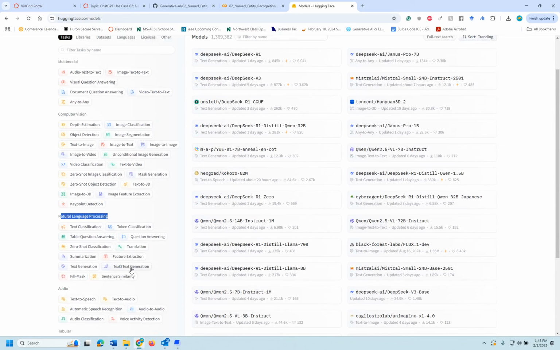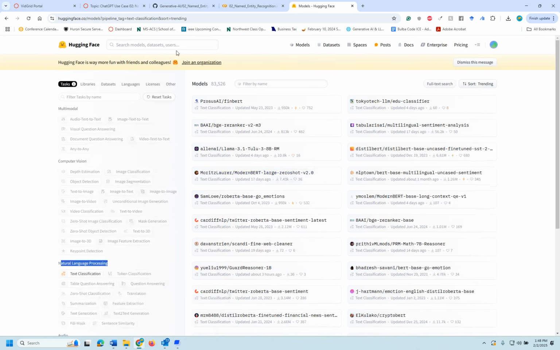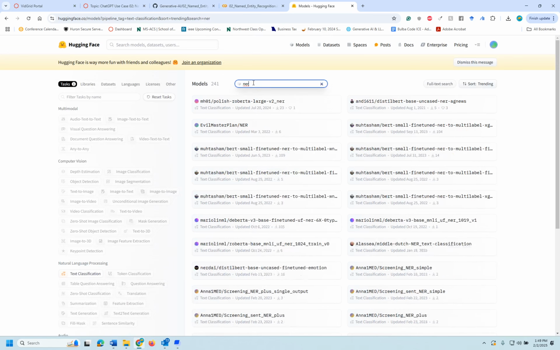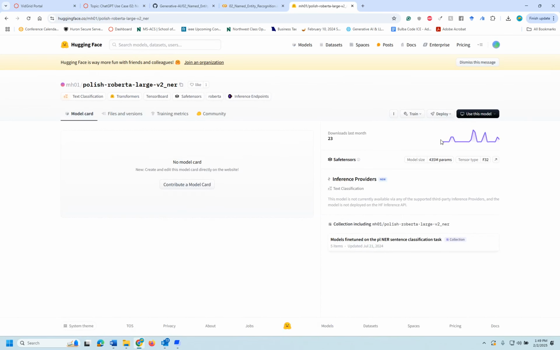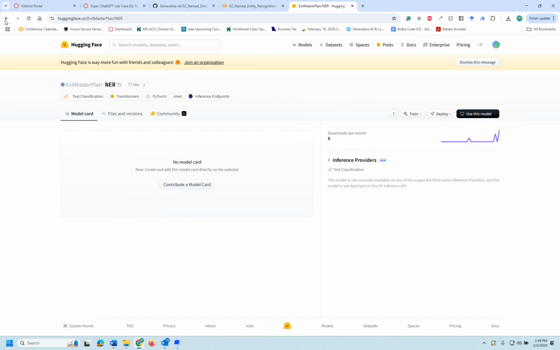Where is the named entity here? Let's do the text classification. So this is identifying or classifying the text. Okay, you could type NER. You may find some. Okay, so I got one NER here. This is another, Roberta large NER. I could find different ones. I really don't know which one would perform better. You could click on this and see the usage of this. Only 23 downloads last month. Maybe look for NER. This one has only 6 downloads. So I think 23 is better.